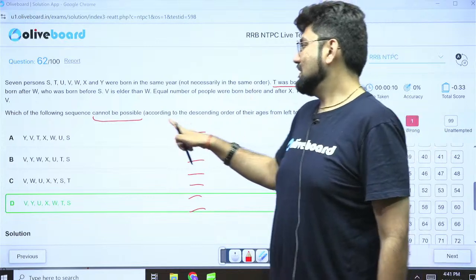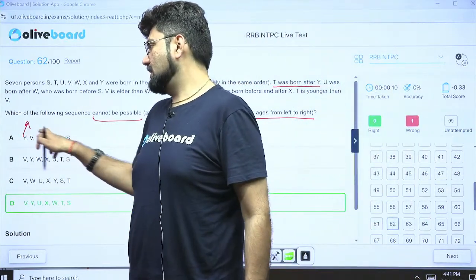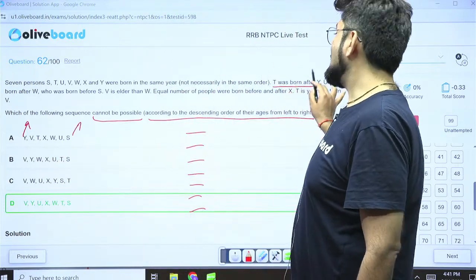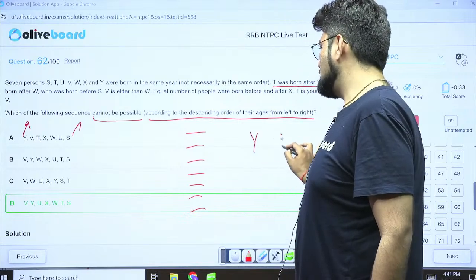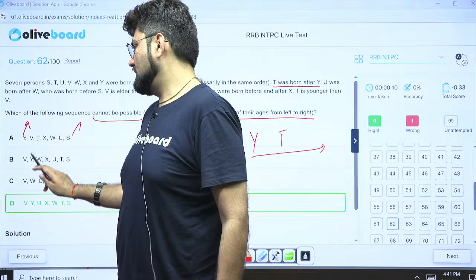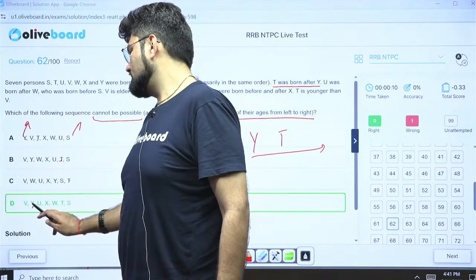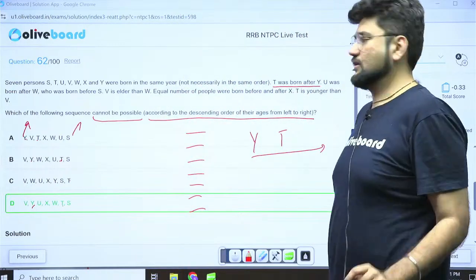Now it is saying that they are arranged in the descending order. That means the eldest is here and the youngest is here. So if I am saying T was born after Y, that means Y is elder than T. So Y will come first and T will come later. In the sequence, Y is coming first, T is coming later, in every option. Perfect. This condition is satisfied everywhere, so they are all possible as of now.